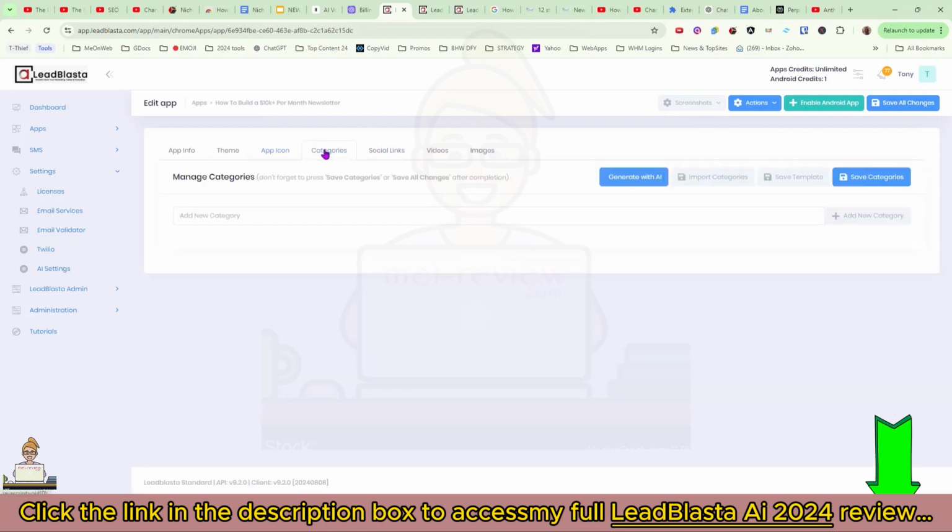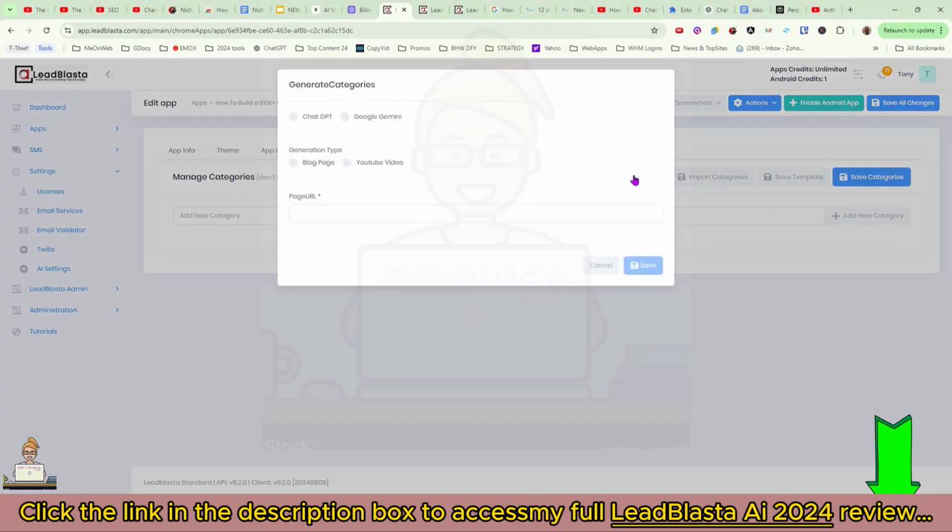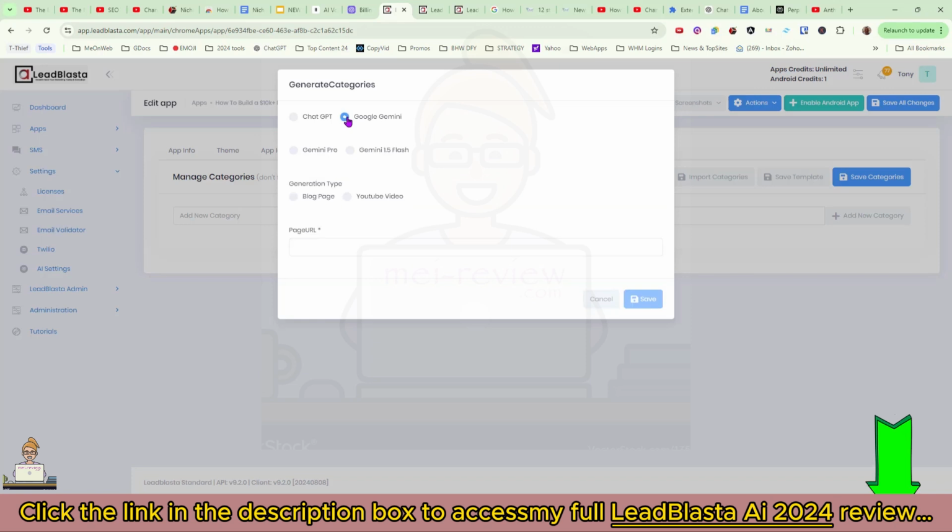now this is where the magic happens: categories. What I want to do is take the YouTube URL for a video from this guy called Matt McGarry, who's a bit of a guru for newsletter building and growth, and he generates tens of thousands of dollars every single month from newsletters. Now the good news is we're integrating the Beehiiv API with LeadBlasta, so you can explode your newsletter growth just by using that as your list building option in the settings of LeadBlasta.